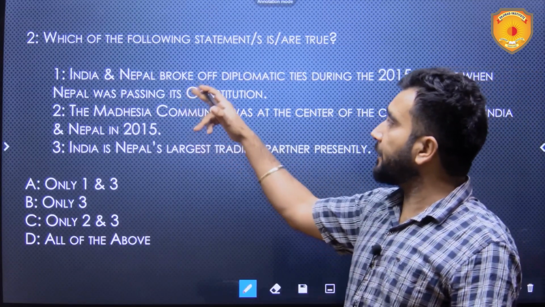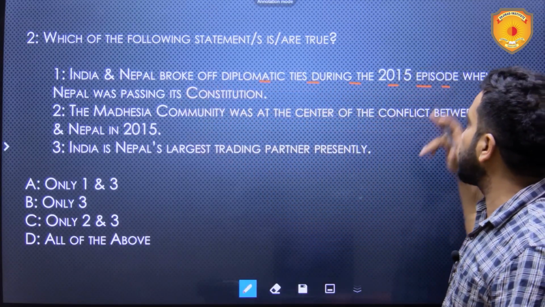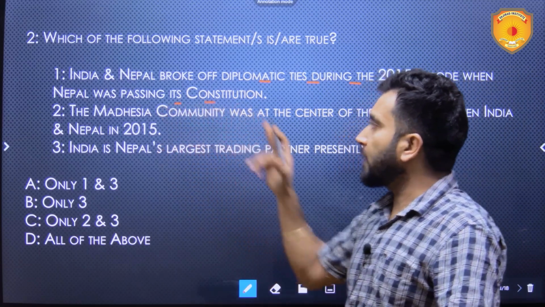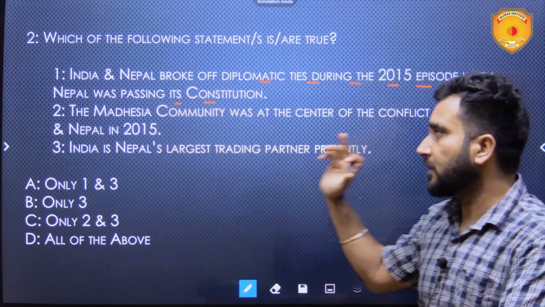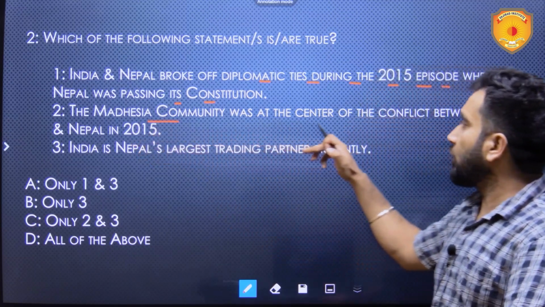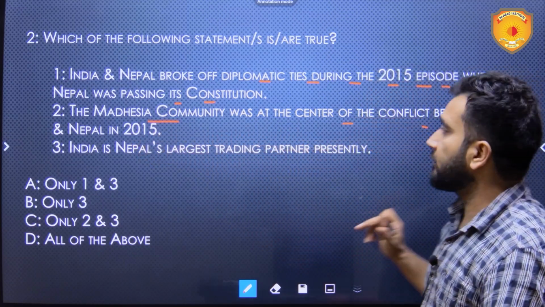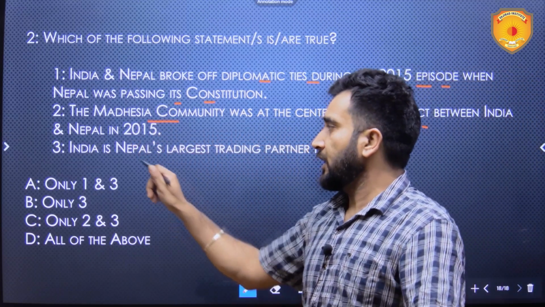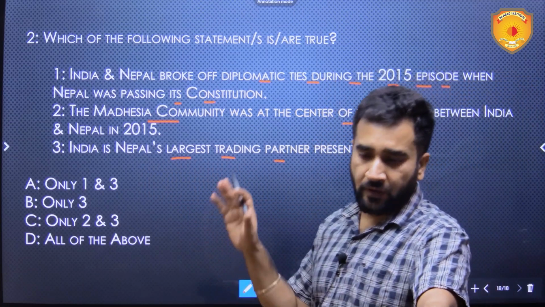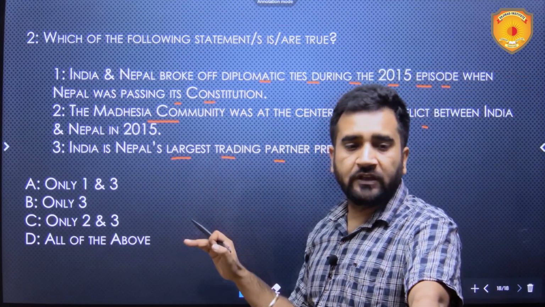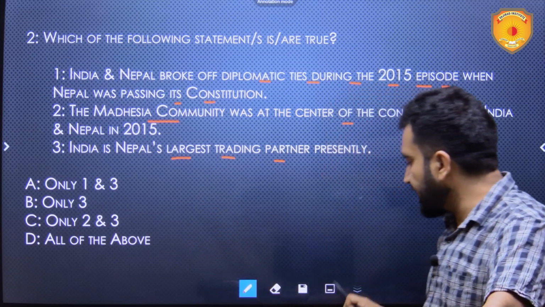First statement is India and Nepal broke off diplomatic ties during 2015 episode when Nepal was passing its constitution. This was the episode where economic blockade and all happened. The Madhesi community was at the center of the conflict between India and Nepal in 2015. And third statement is India is Nepal's largest trading partner presently. So, which of these combinations are correct? You have to find that.